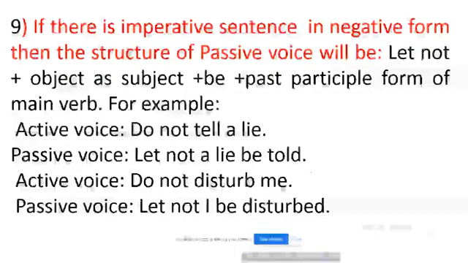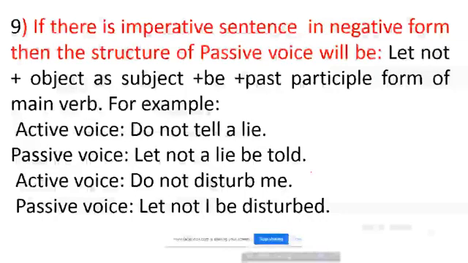For example, active voice do not tell a lie. It is in passive form let not a lie be told. In second example, we see active voice do not disturb me. In passive form let not I be disturbed.